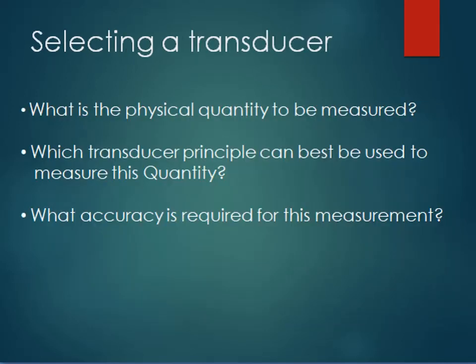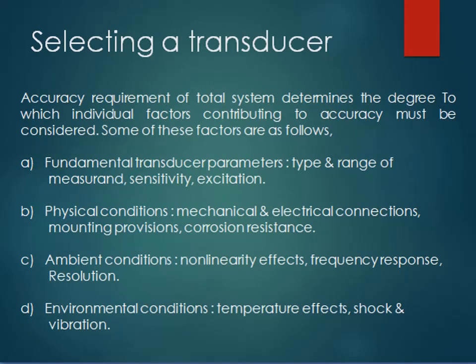While selecting a transducer, first there are some points you must keep in mind. What is the physical quantity you are going to measure? Then which transducer principle can best be used to measure this quantity? Whether resistive, capacitive or inductive principle will best match that application. Then what accuracy is required for that measurement? While selecting a transducer, the accuracy requirements of the total system basically determine the degree to which individual factors contributing to accuracy must be considered. Some of these factors are as follows.